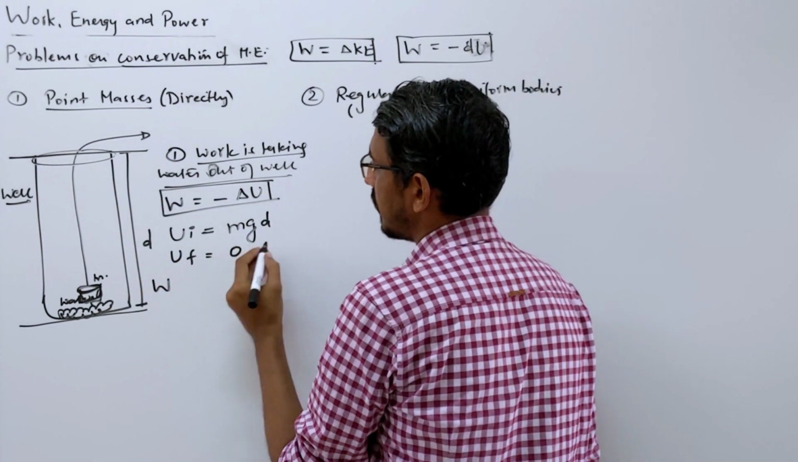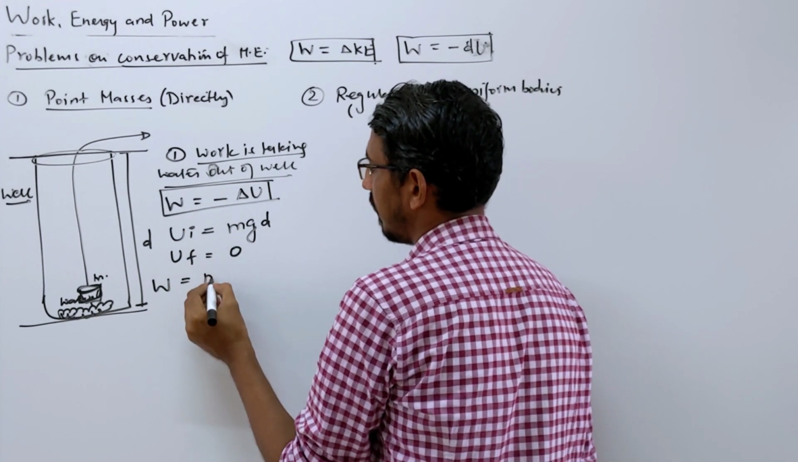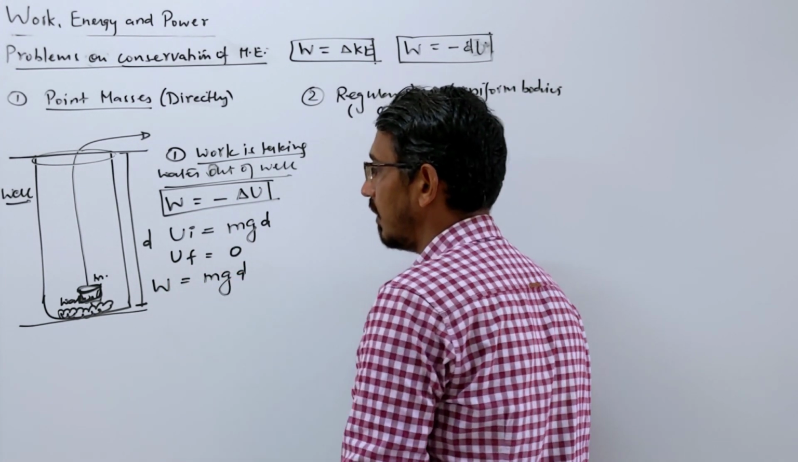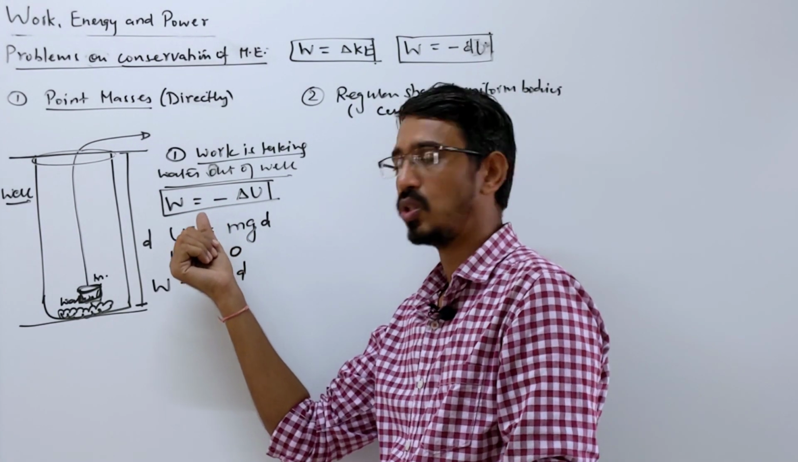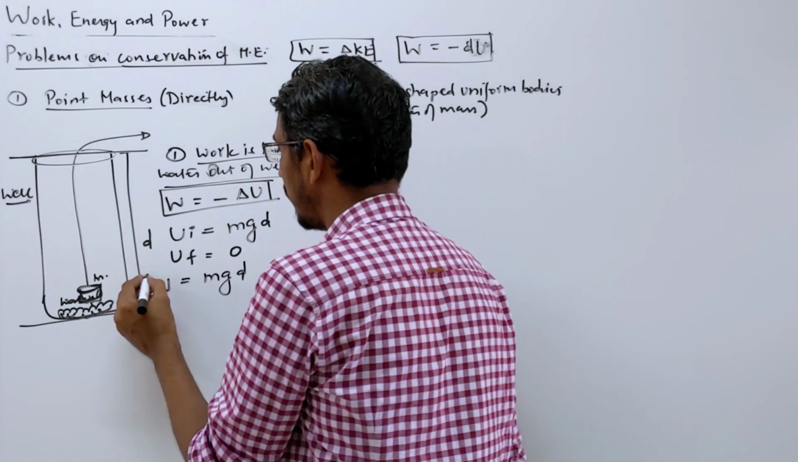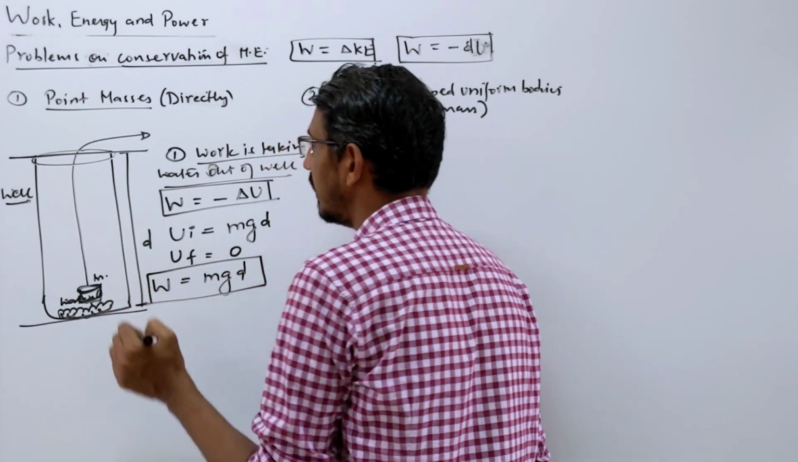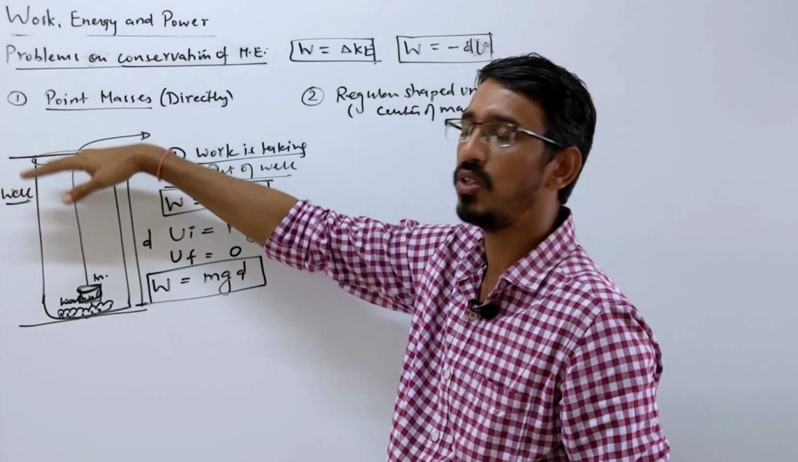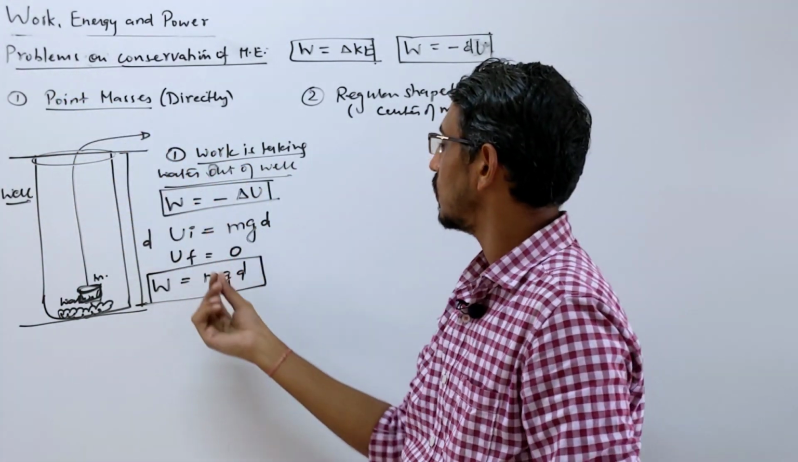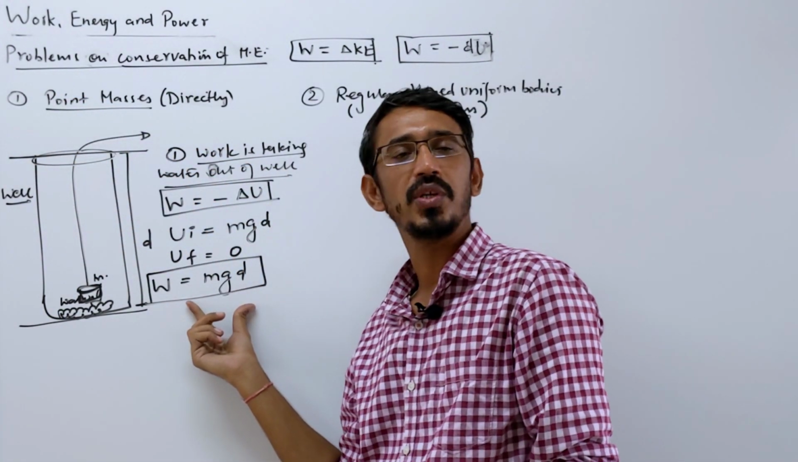So you take the change, it simply becomes mgd only. Final minus initial, and one more minus here, so it becomes mgd. So work done is simply equal to the change in potential energy. At this point we have this height, and when you bring it out, this is 0. So work done is simply equal to the change in potential energy here.